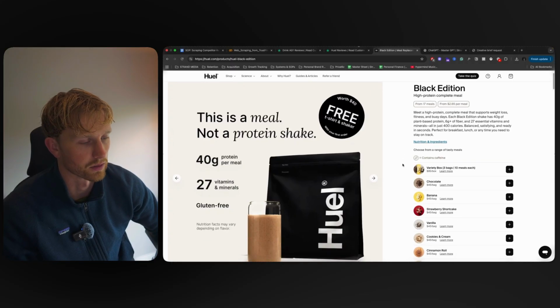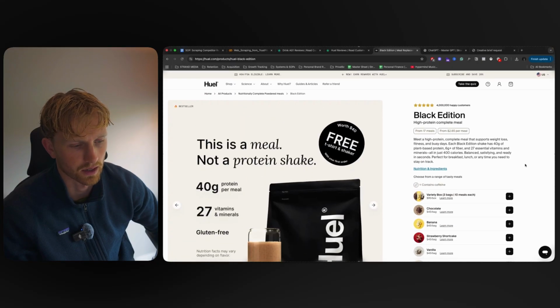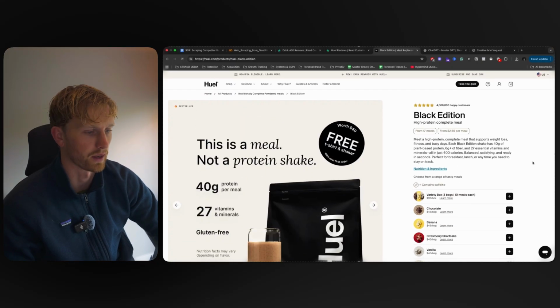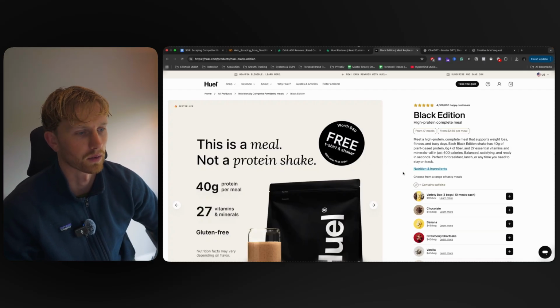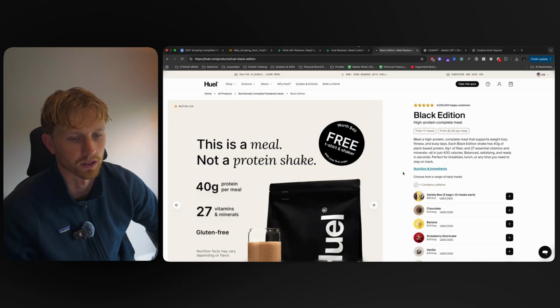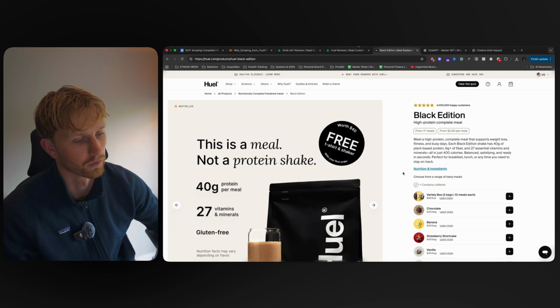They sell these high protein supplements with vitamins and minerals, and they have a bunch of reviews on Trustpilot. So let's pretend that we started a brand and Huel is one of our competitors. Now I want to understand what Huel's customers don't like about the product or what they think could be better, so that I can lean into that with my marketing angles, both for Facebook ads, email marketing, and how I word things on the website itself for conversion rate optimization. It can all be valuable for that.